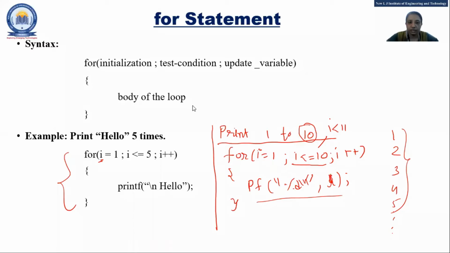Okay. So this is the thing. Now what modification is required? Listen to the question properly. What modification is required to print 10 to 1? Again repeating, 10 to 1. What modification is required here in this program?